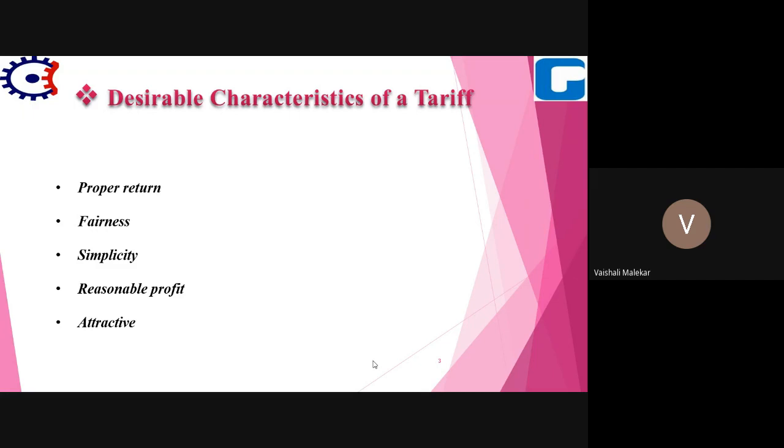And what are the characteristics of a tariff? We have just discussed how the tariff should be. First is proper return. There should be proper return, meaning the utility company expects some profit from the consumers, because they are investing in generation of electricity, then in transmission, distribution, operation, and maintenance.